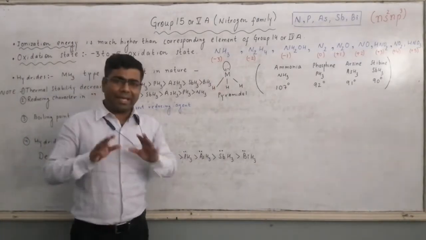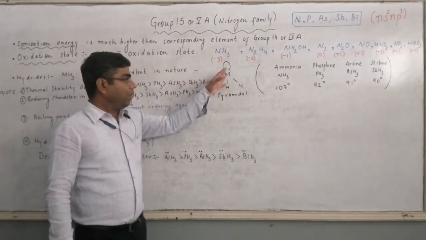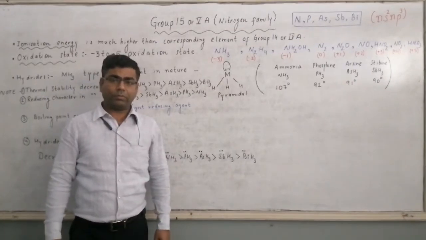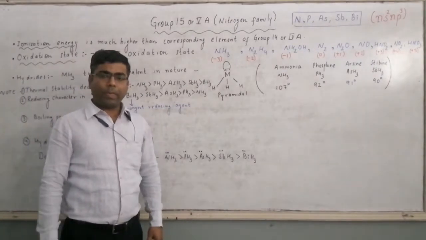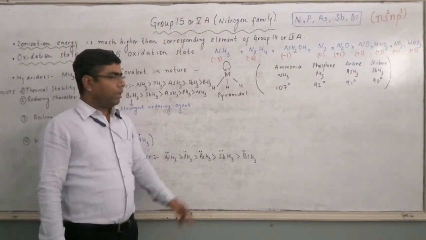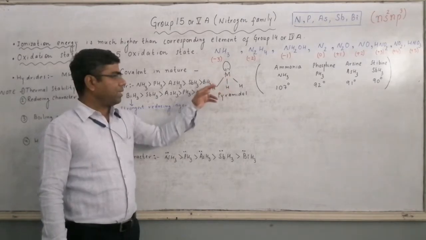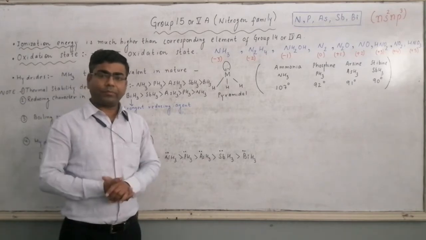If the bond length of the M-H bond is less, then bond strength will be more. If the bond length for the M-H bond is more, then bond strength will be less.